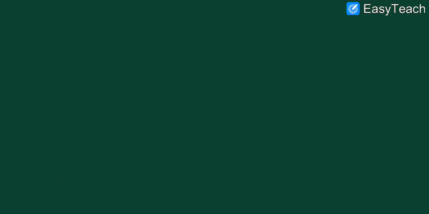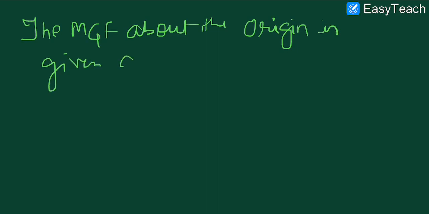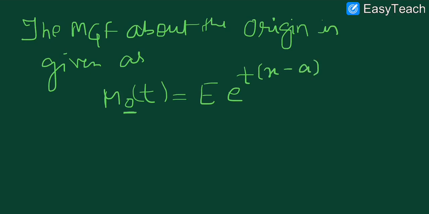Now moments, which is very important. So the moment generating function about the origin is given as, in the starting of this video, this arbitrary constant value has been replaced with 0, so we are having only the expectation of e^(t(x - a)). Now a has become 0, so we can simply write it is the expectation of e^(tx). I hope this is clear.